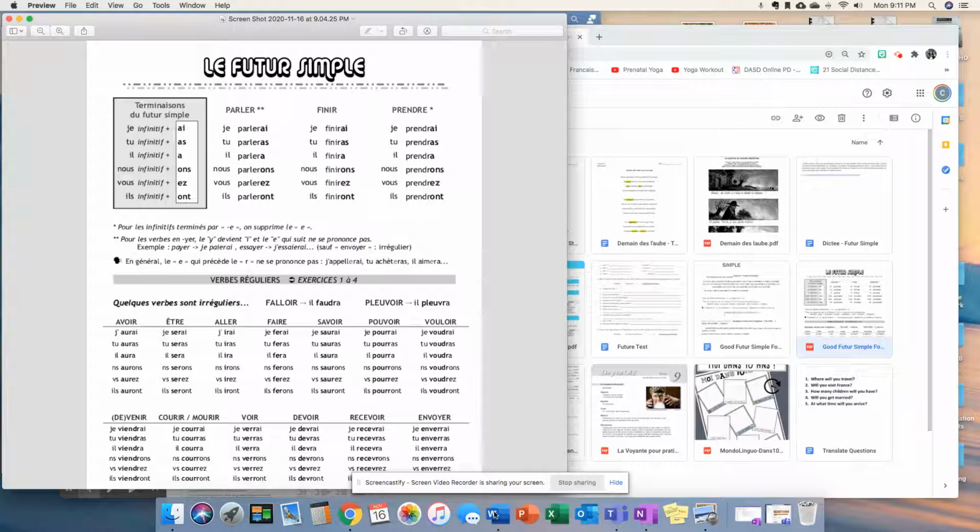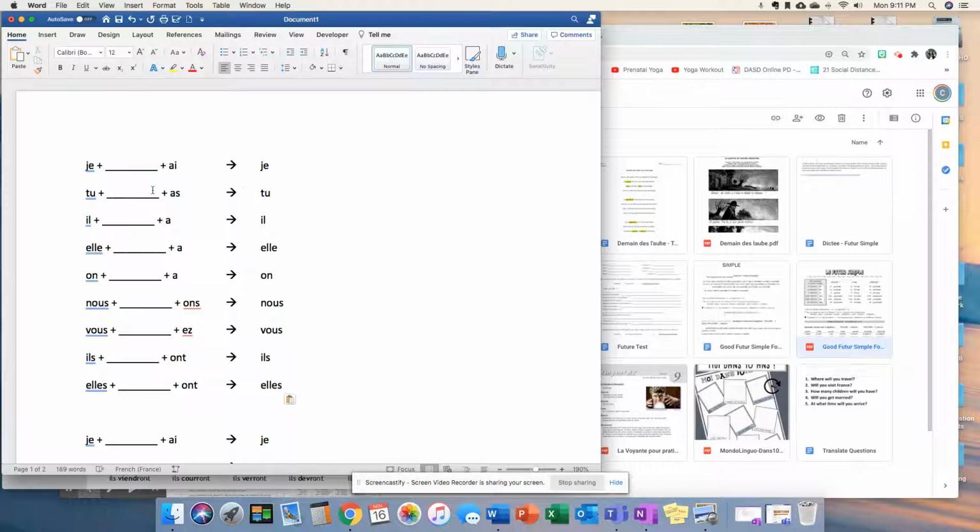I'm going to show you a quick little practice exercise. So if we want to conjugate the verb, let's say jouer, okay, you just take the infinitive, add the ending to get je jouerai. Okay, and we're just going to add that infinitive all the way down through here.